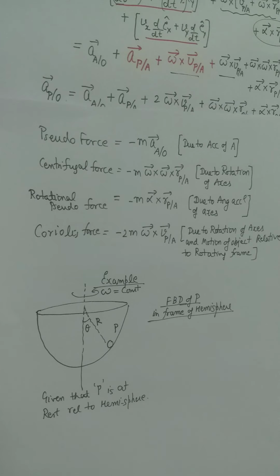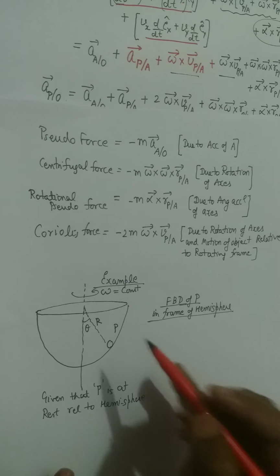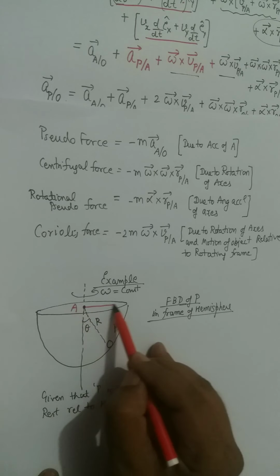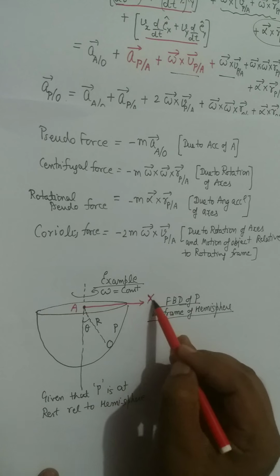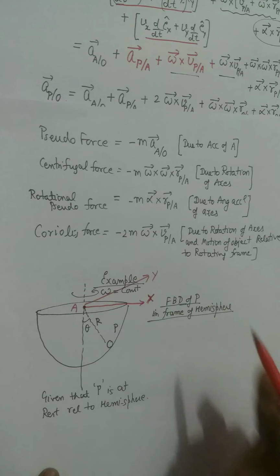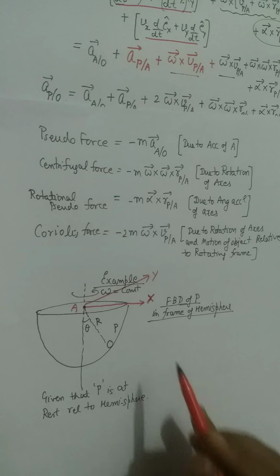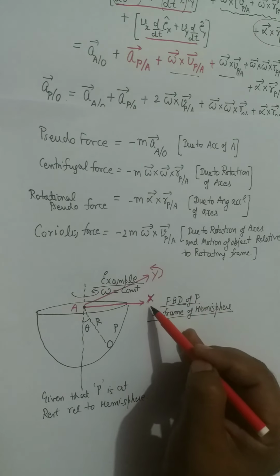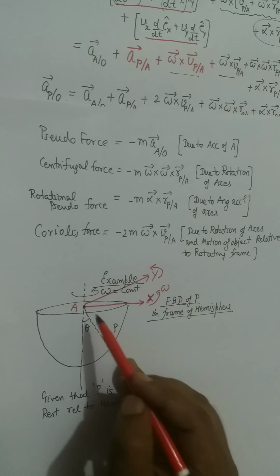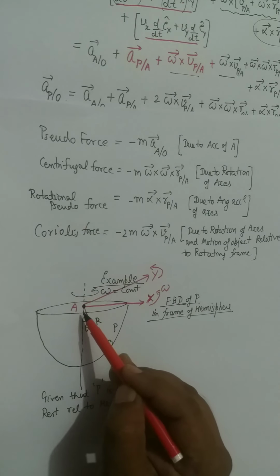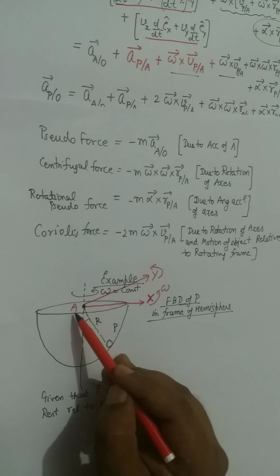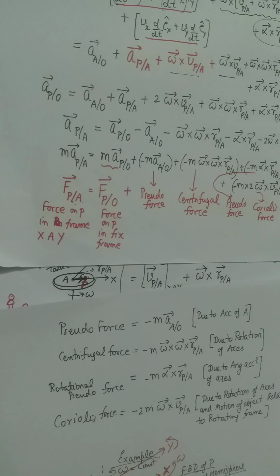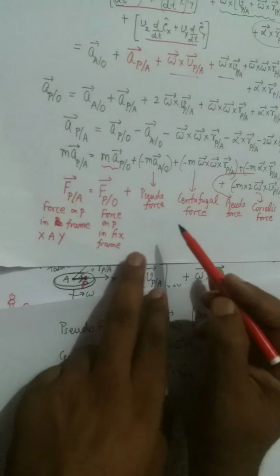So let us consider a coordinate system attached to the center of this sphere. Let's say this is point A. Coordinate systems are attached here, capital X and capital Y. Now notice, these axes will rotate along with the hemisphere. So they have some angular velocity. But the origin of these coordinate systems, capital A, is not going anywhere.